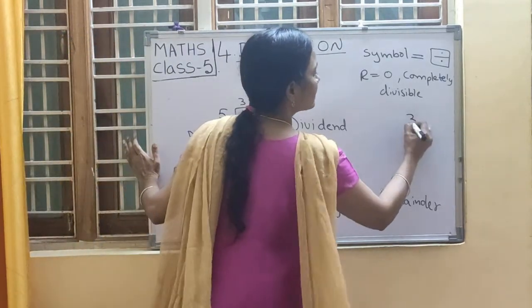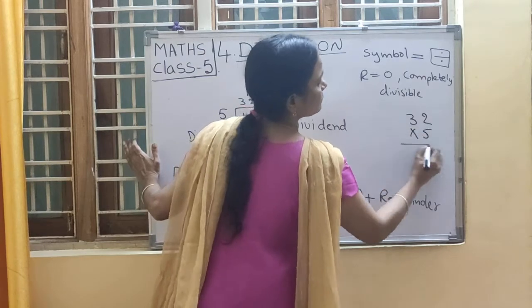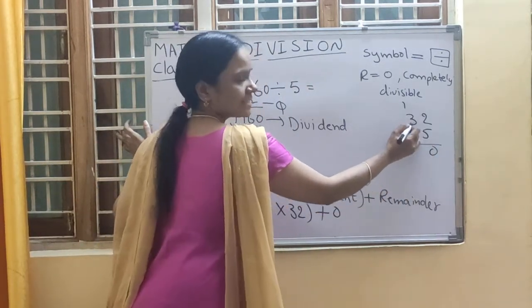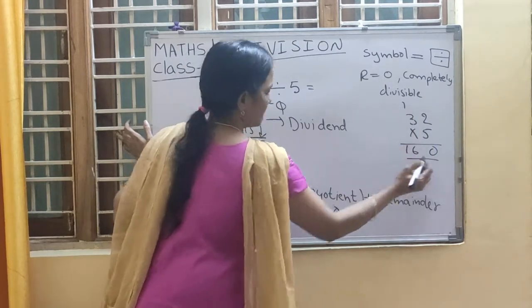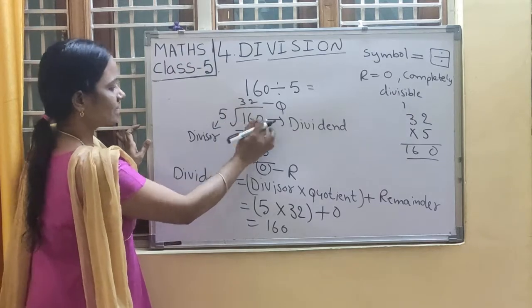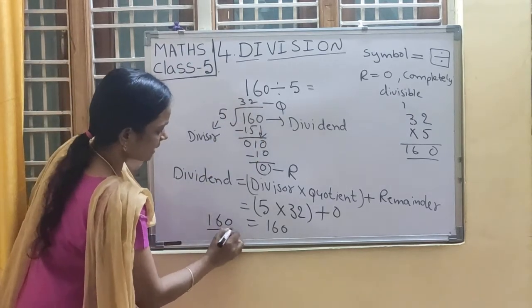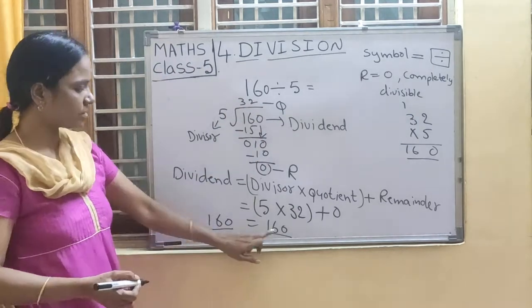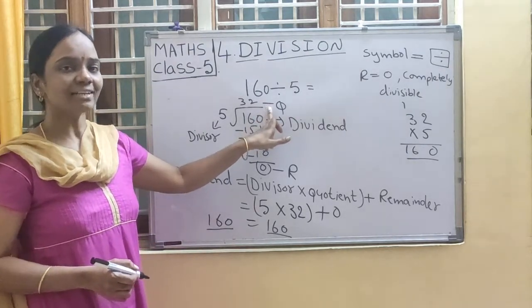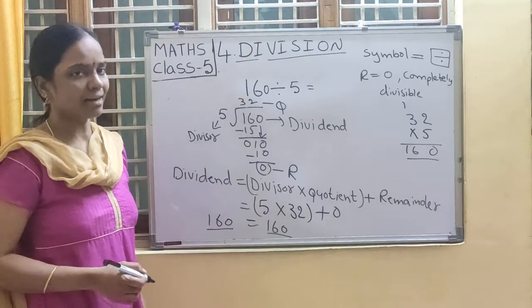Now 32 5s are how much? Here I am taking 32 5s, multiplication. 5 2s are 10. 5 3s are 15 plus 1, 160. So 160. So what is the dividend here? 160. So LHS is equal to RHS. We got the same answer, means the answer is correct. Whatever division we did here is right.